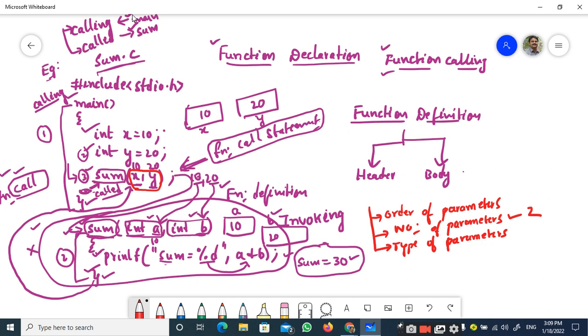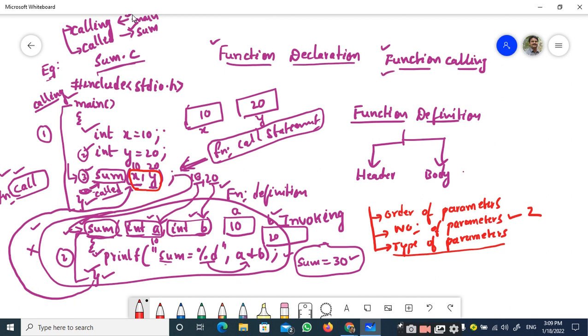And coming to the type of parameters, it's very much clear that it specifies the type of parameters you are going to use for these parameters. So, the type of parameter for x is integer and the type of parameter for y is integer.